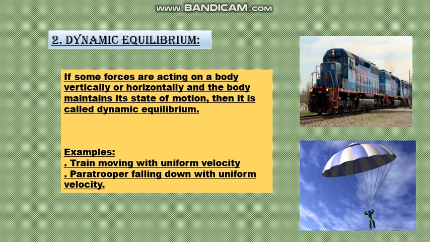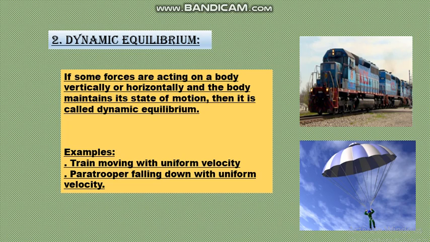Now, dynamic equilibrium. If some forces are acting on a body vertically or horizontally and the body maintains its state of motion, then it is called dynamic equilibrium. In simple words, if a body has uniform motion along a straight line, it is said to be in dynamic equilibrium. For example, a train moving with uniform velocity, a paratrooper falling down with uniform velocity.